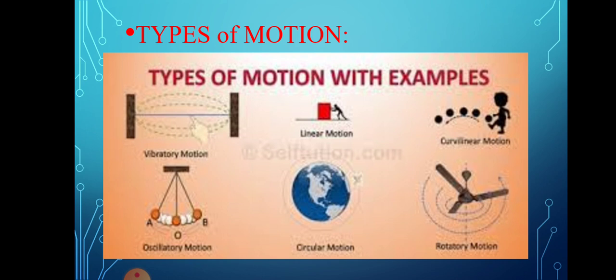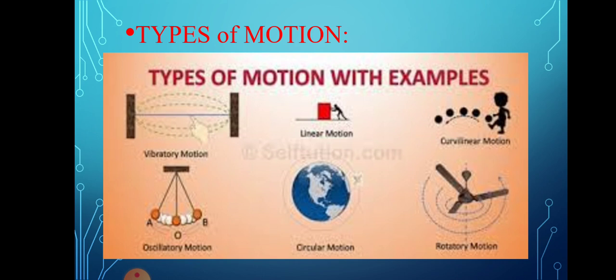Or the question can be asked indirectly: if a rubber is stretched, or if a man is moving by applying some force and the object moves, then which type of motion is it? Or if a boy is throwing a ball towards the next observer, then which motion is it?